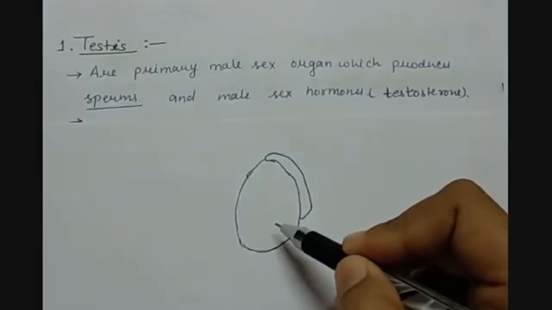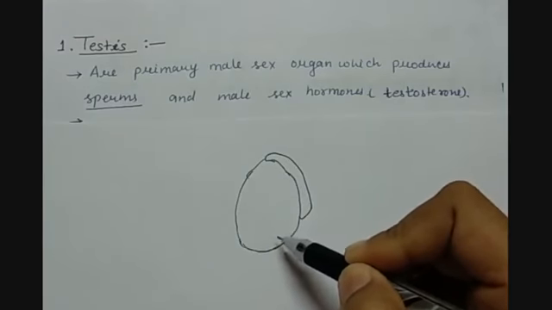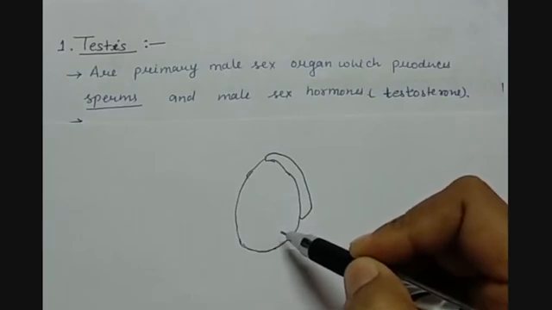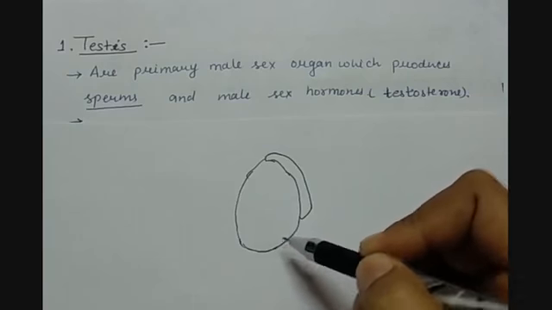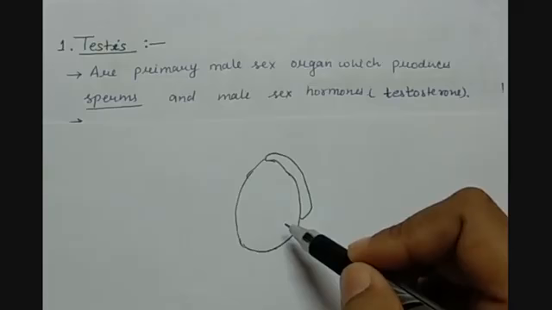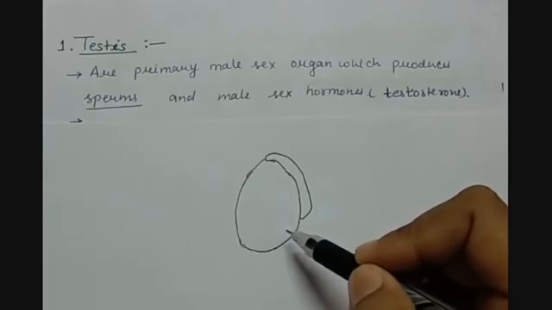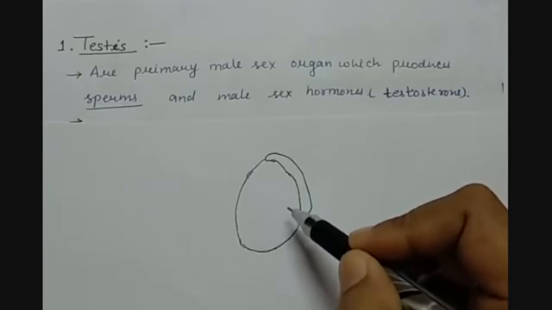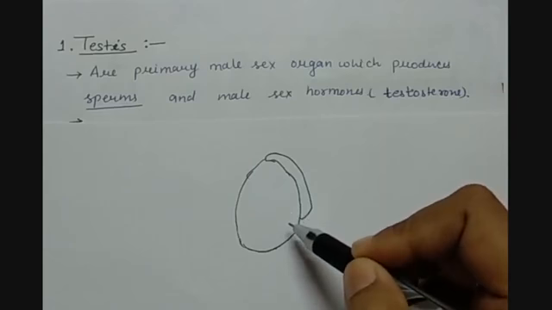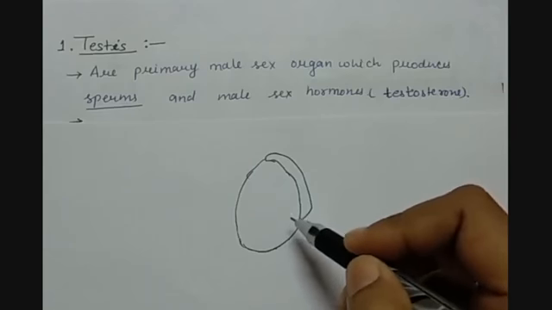What is the purpose of having a scrotum outside the body of the male? It is because sperms, which are the male sex cells, are only produced at a particular temperature, and the scrotum should be at a lower temperature than that of the body. Only then can it produce sperms.